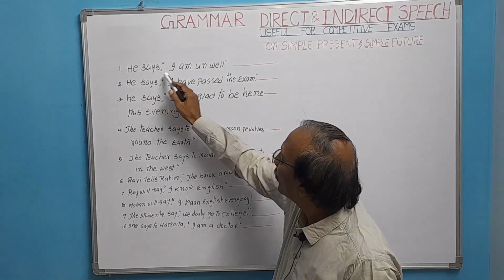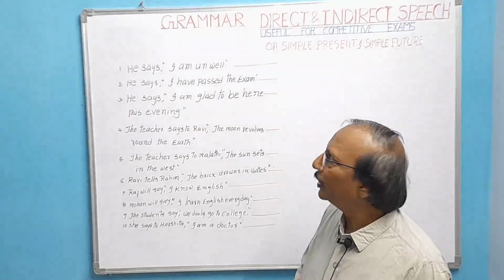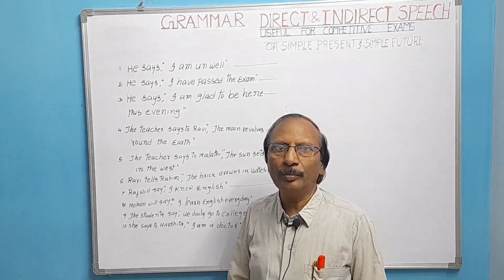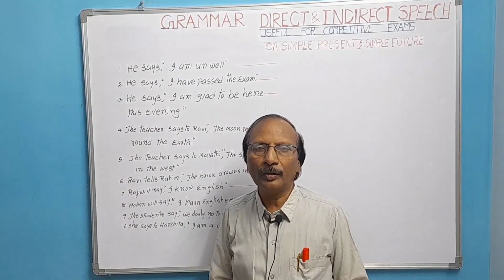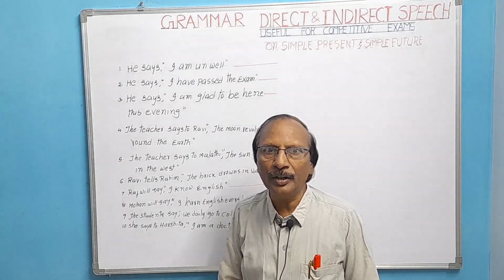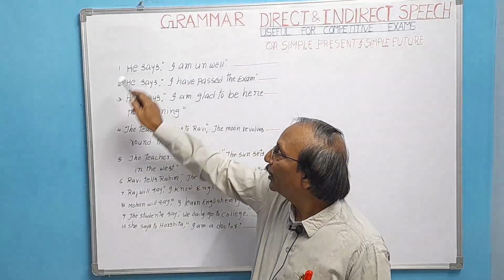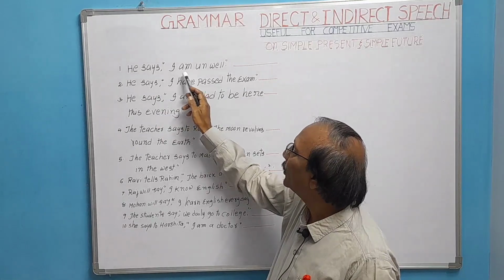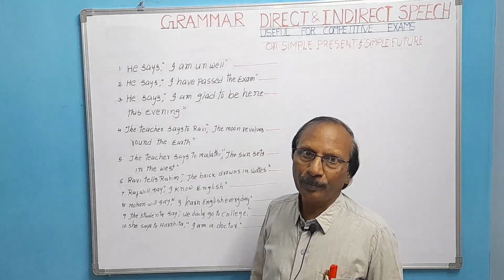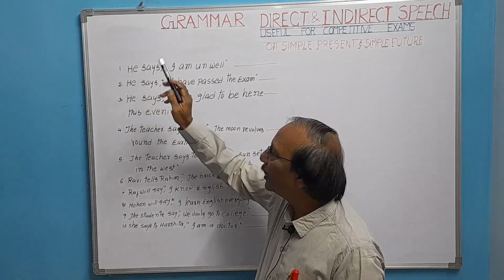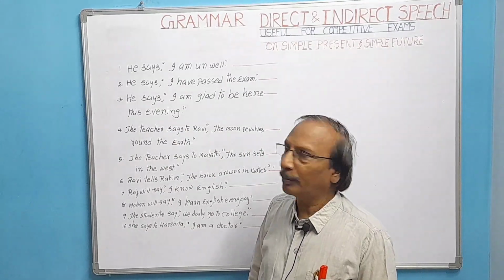He says, "I am unwell." In this, says is the reported verb. We call it main verb also, principal verb. We call it principal verb or reported verb, and he is the reporter. He reports. What he reports is within inverted commas. Here, his subject, he says, that is the reported verb.